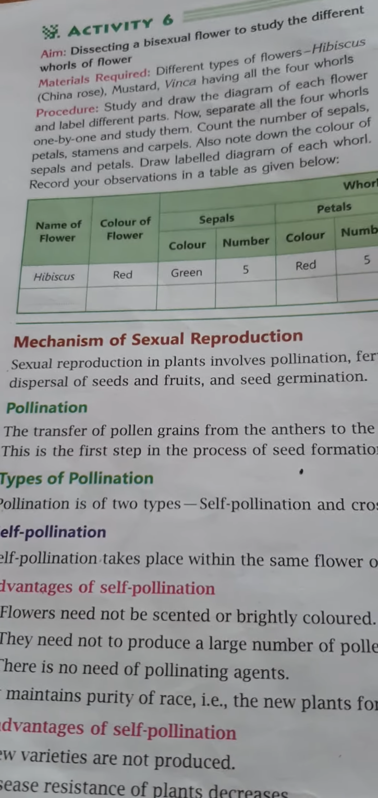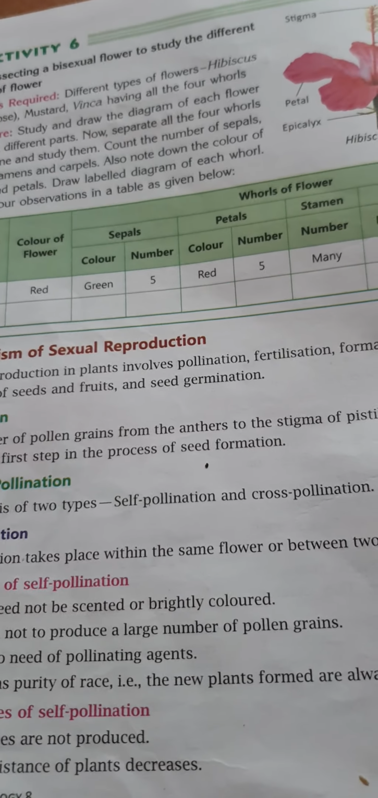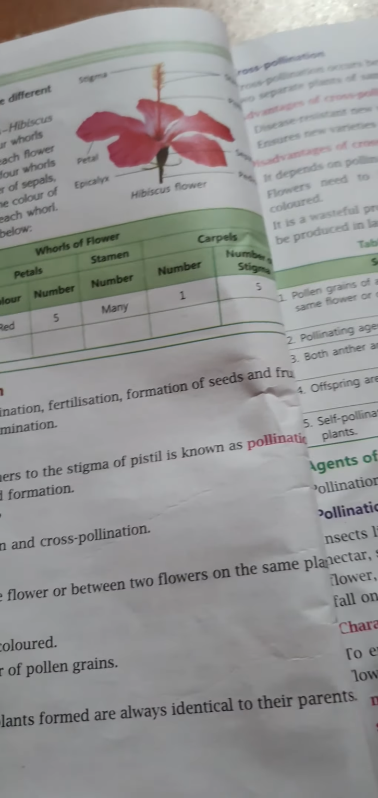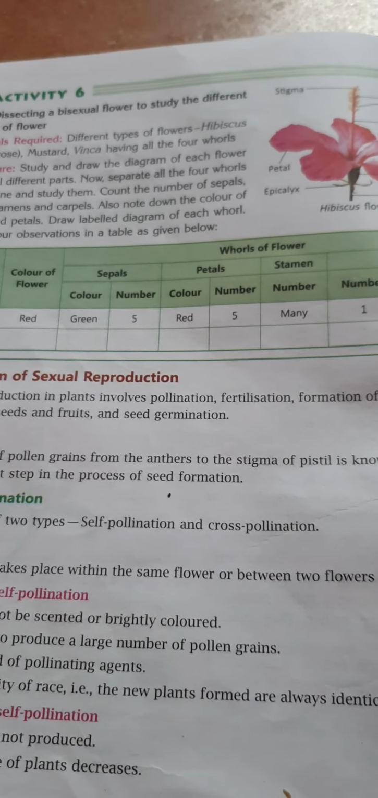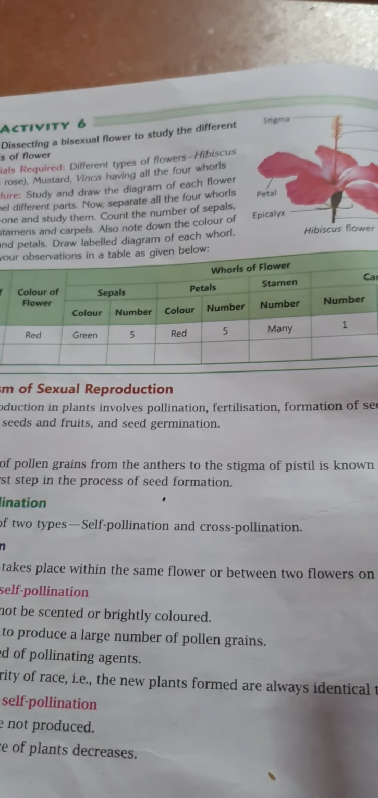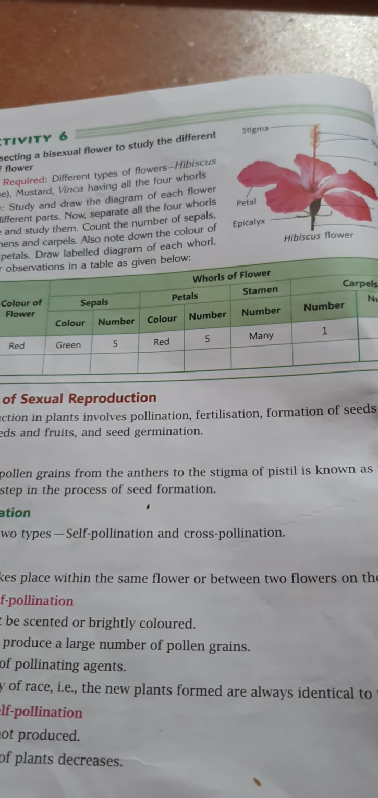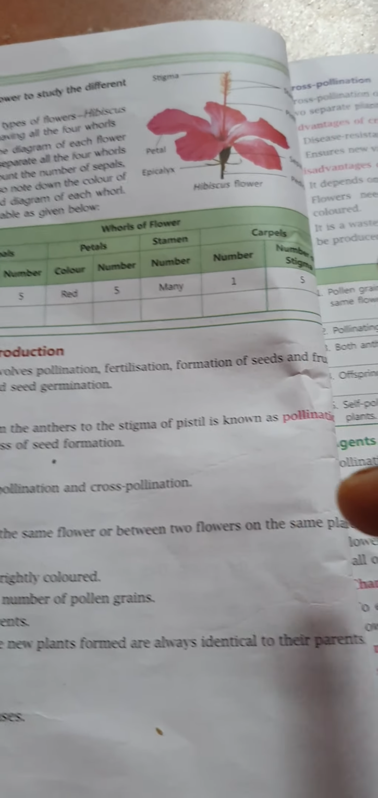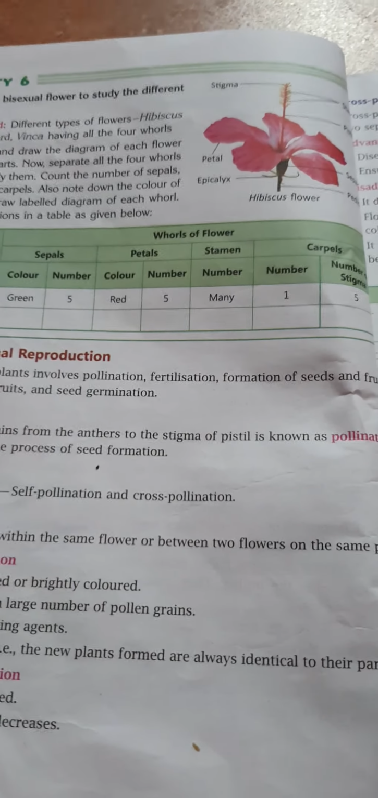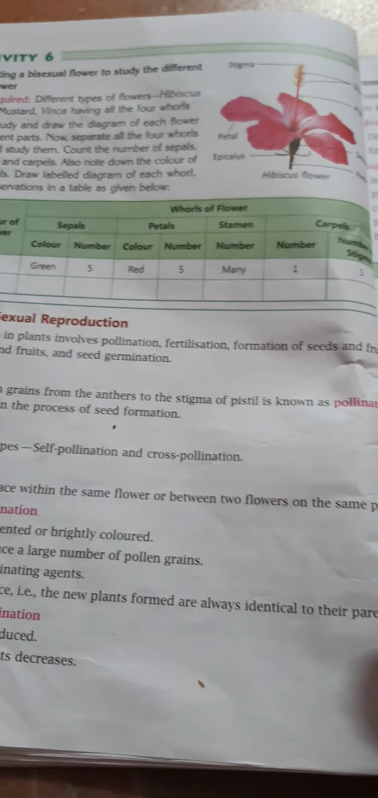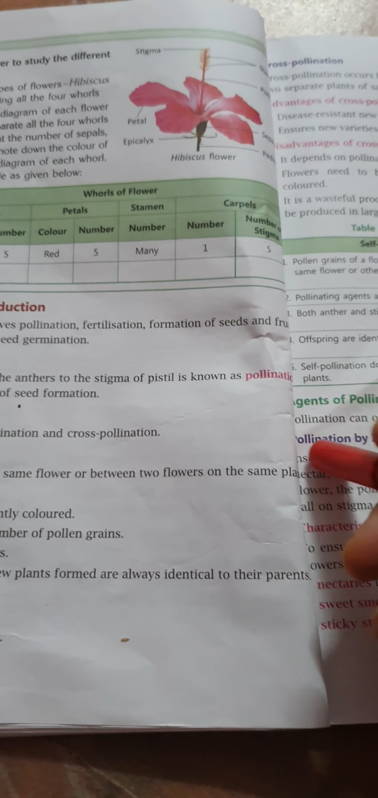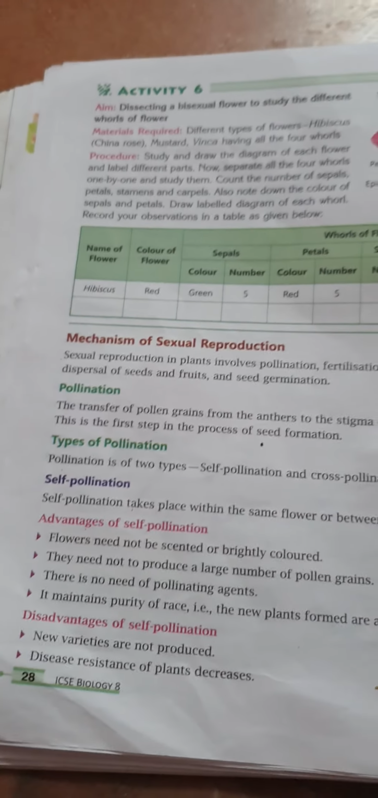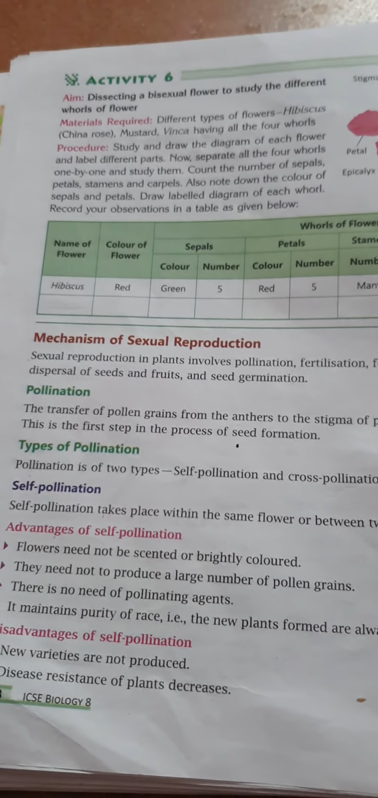Now what is self pollination? Self pollination takes place within the same flower or between two flowers on the same plant. This means self pollination will occur in the same flower which has gynoecium and androecium, or between two flowers on the same plant. Now, what are the advantages of self pollination?